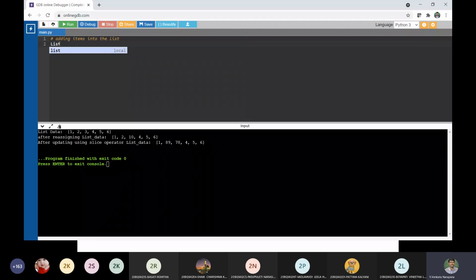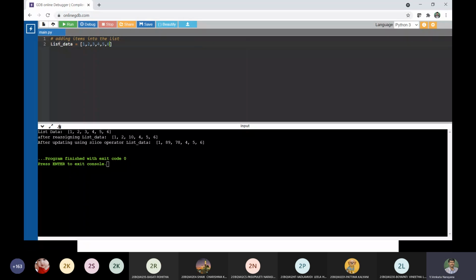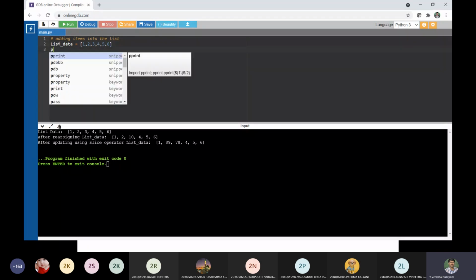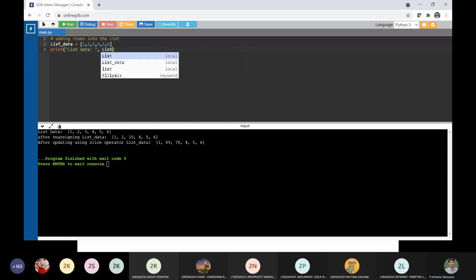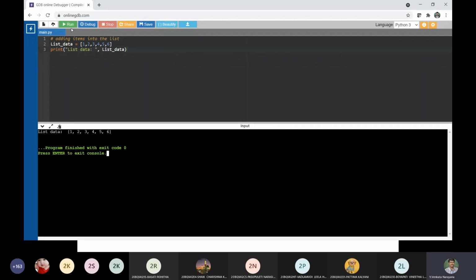Let us take list data equal to 1, 2, 3, 4, 5, 6. I would like to print the list data. Let us check whether it is working or not. Yes, it is working.